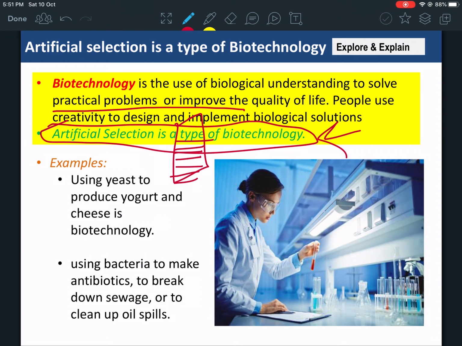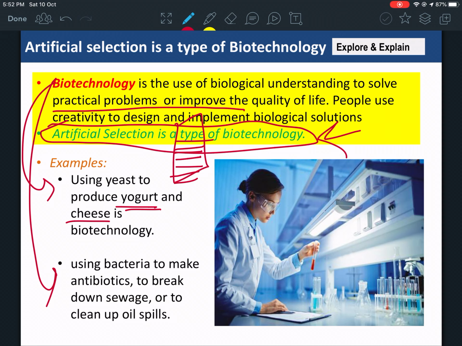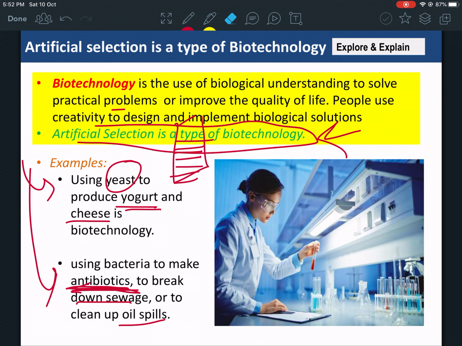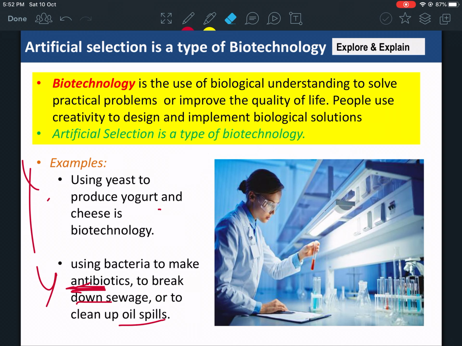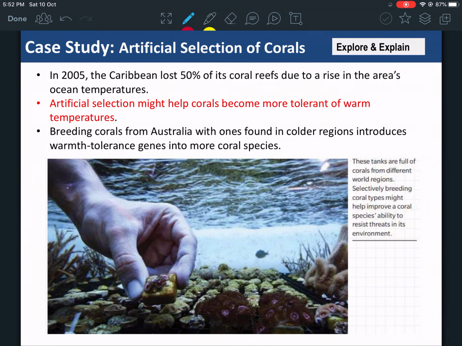For example, they're giving an example of biotechnology now. Using yeast to produce yogurt and cheese is one. Using bacteria to make antibiotics is another. Using bacteria to break down sewage and clean up oil spills is another. So this is a way of using biology and technology together to solve problems. This is how it relates to our lesson, because artificial selection is a type of biotechnology.